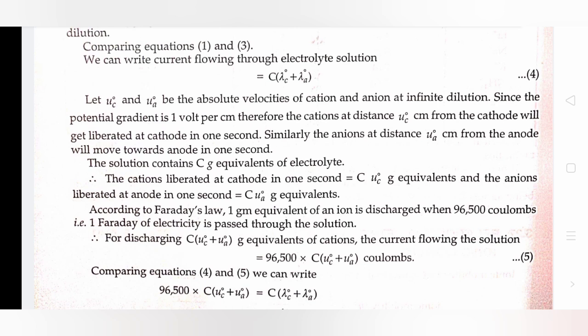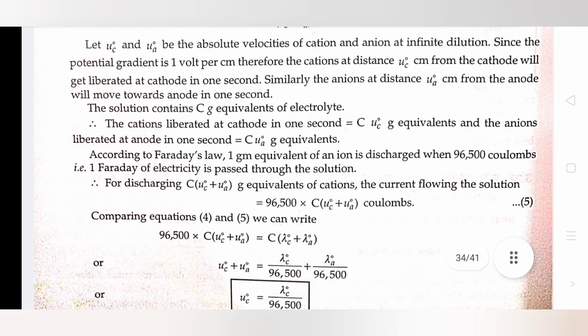The solution contains C gram equivalents of electrolyte. The cations liberated at the cathode in 1 second equal C·U_C⁰ gram equivalents, and the anions liberated at the anode in 1 second equal C·U_A⁰ gram equivalents. According to Faraday's law, 1 gram equivalent of an ion is discharged when 96500 coulombs, that is 1 Faraday of electricity, is passed through the solution.